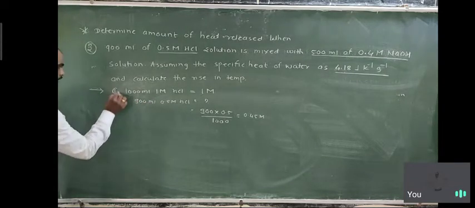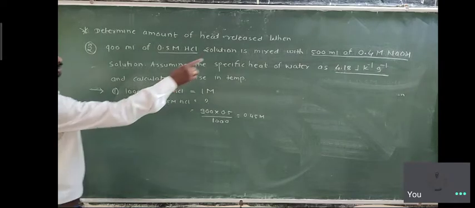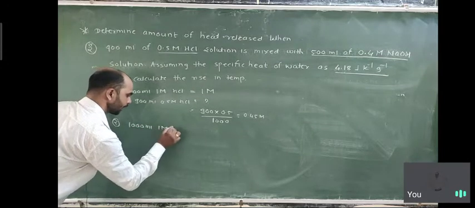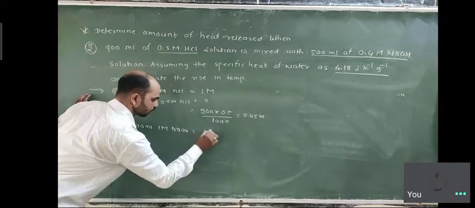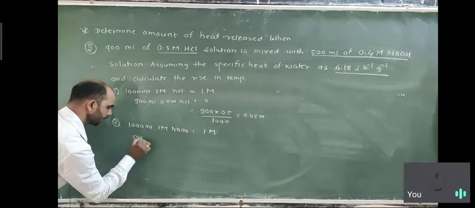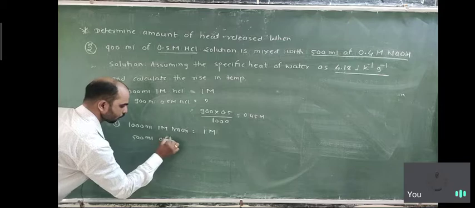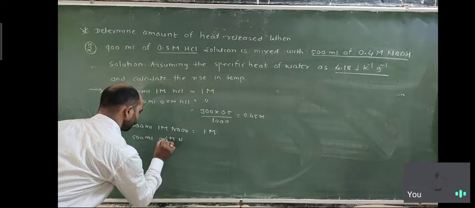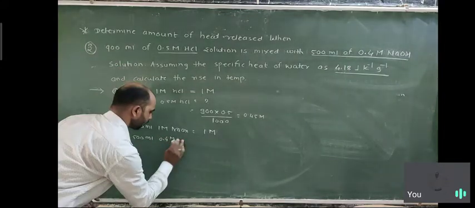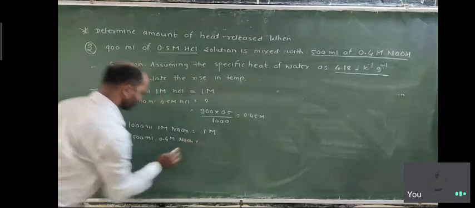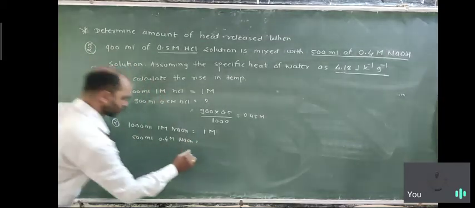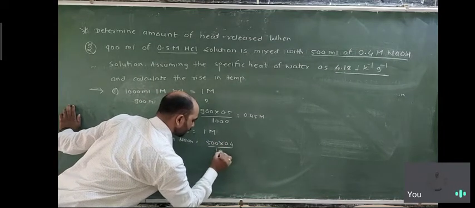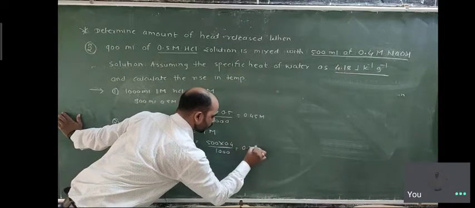The second condition is 500 ml. Again, 1000 ml of 1 molar NaOH will be 1 mole. Here 500 ml is given, and the concentration is 0.4 molar NaOH. Again these are multiplied together and divided by 1000. So 500 into 0.4 upon 1000. The answer is 0.2 mole.